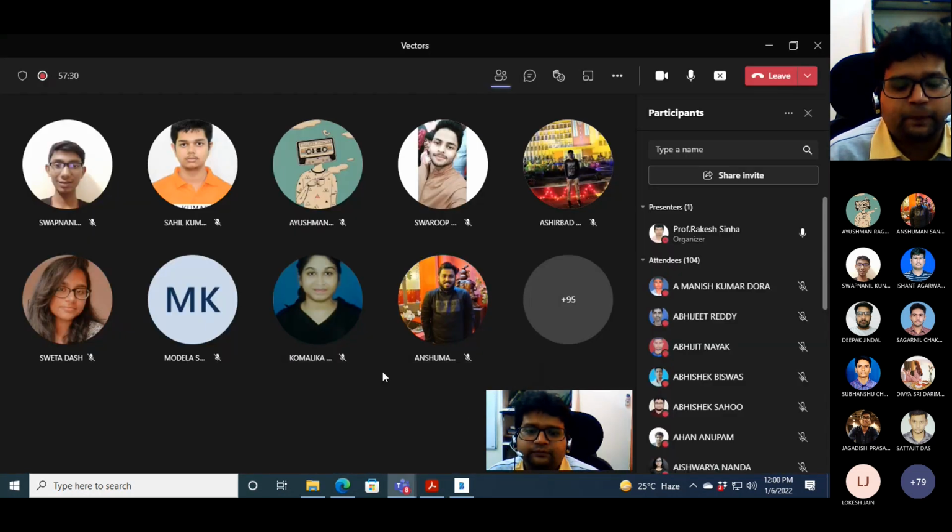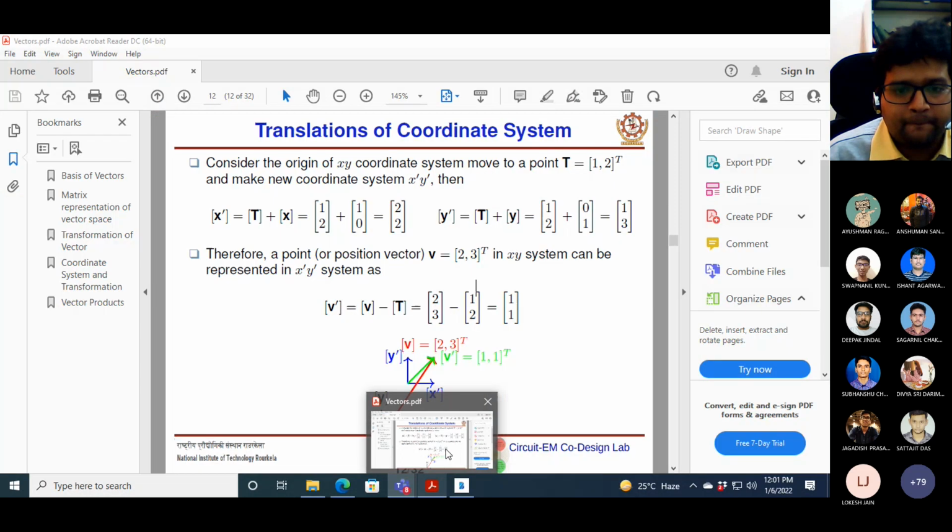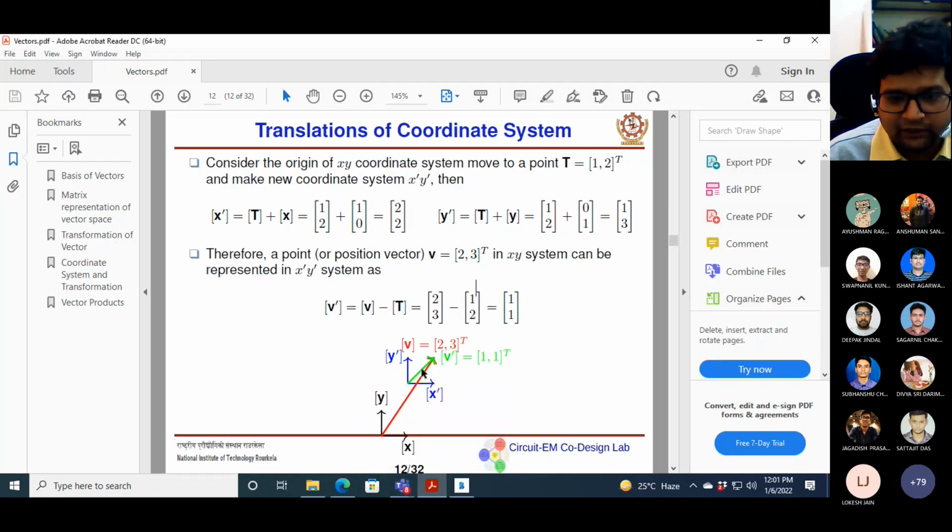Any doubt? Please understand this concept: this V prime is defined with respect to this origin. So V prime is basically V minus the origin of the new coordinate system, that is, (2, 3) minus the origin.